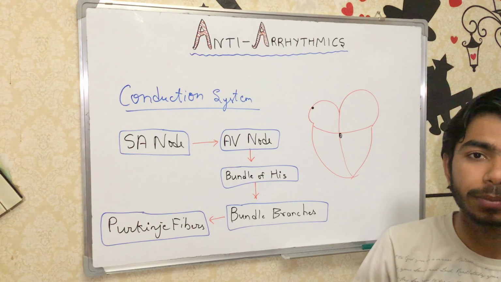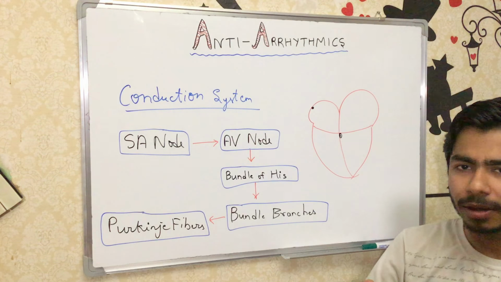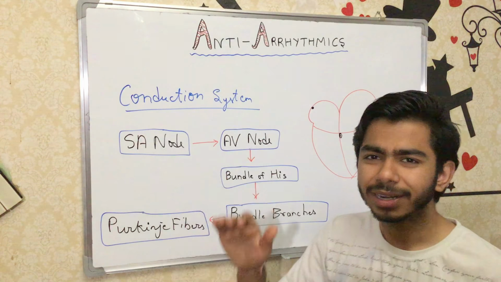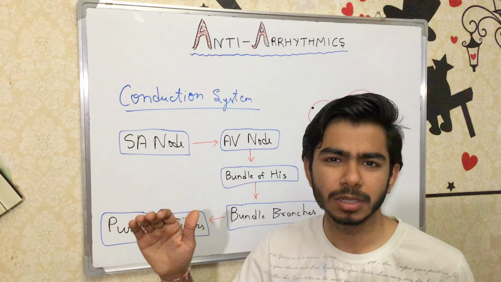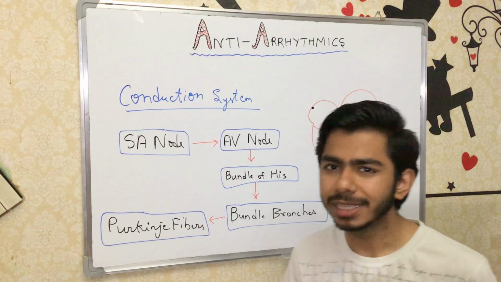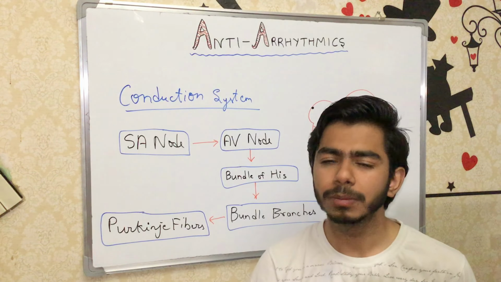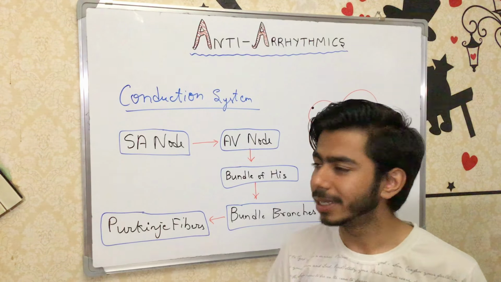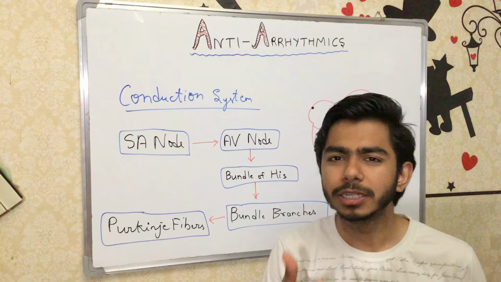For example, the SA node is not firing properly, so electrical impulses are going, but in lesser number. First it was 60 beats per minute, now it's about 50 or 40. In that case, to meet the needs of our cardiac myocytes for pumping the blood through the aorta to our body tissues, our AV node and the bundle of His have some capability.